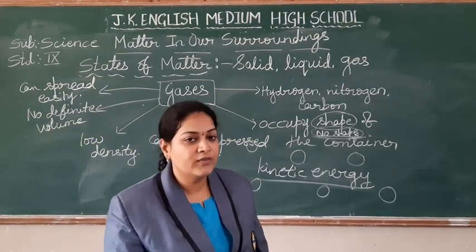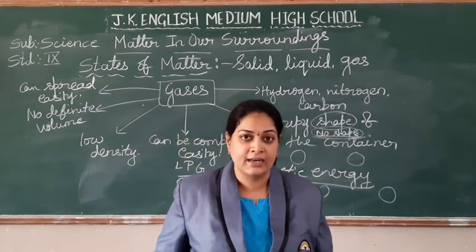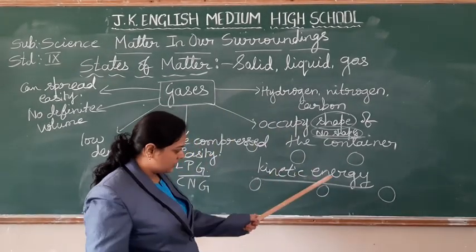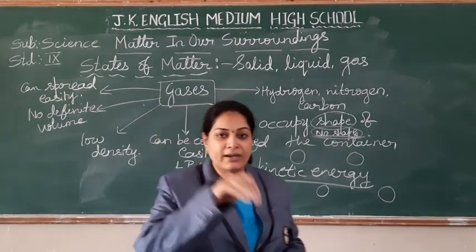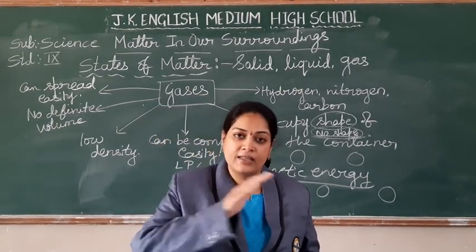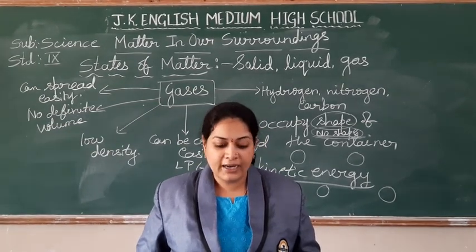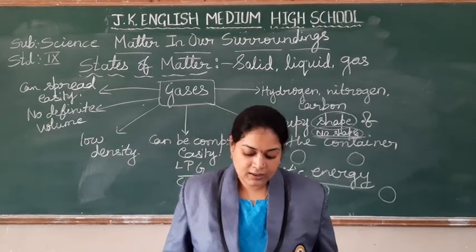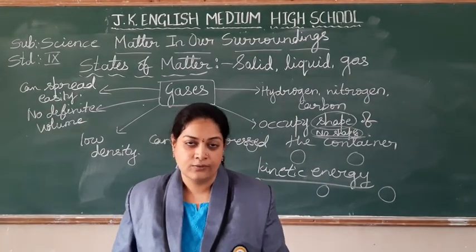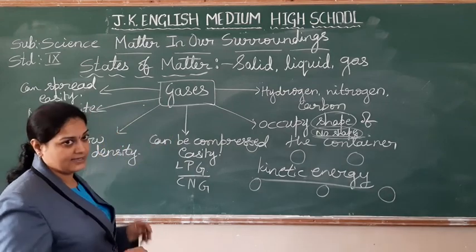Hope you remember when we discussed the physical characteristics of particles, we said they have kinetic energy. If you provide temperature, the kinetic energy will become more and there will be a fast movement of the particles. So these are all the properties of the gases.